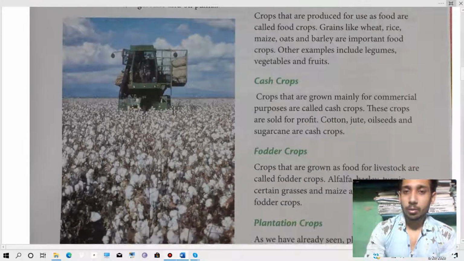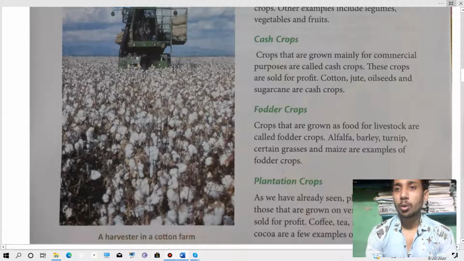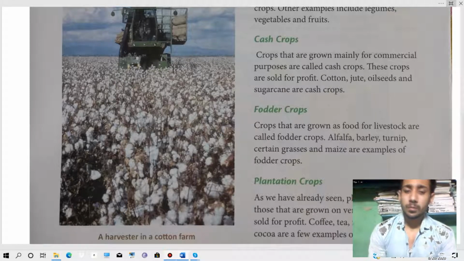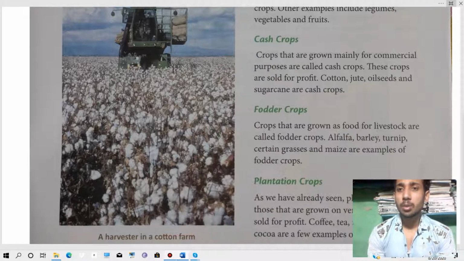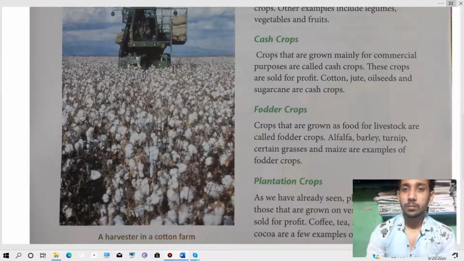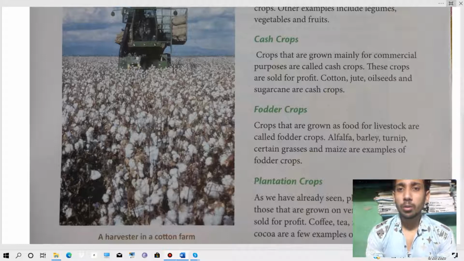Thereafter, cash crops. Crops that are grown mainly for commercial purposes are called cash crops. Means those crops which are mainly used for getting some cash and earning profit. That's why it is called a cash crop. So these crops are sold for profits. Means these kinds of crops are only sold for profits, like earning some money. The examples are cotton, jute, oil seeds, and sugar cane.